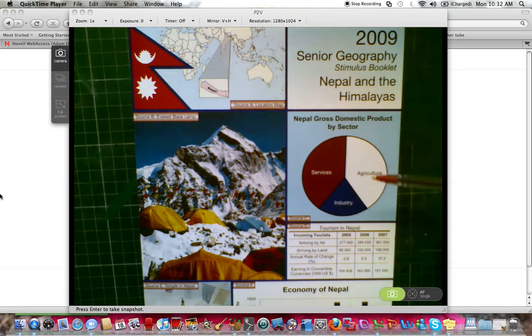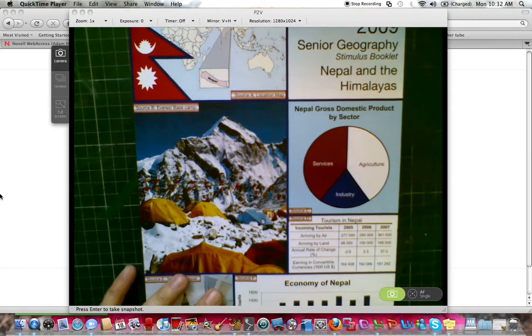We also have gross domestic product by sector. So we also look at what the country makes in terms of its money, its earnings, and how it's divvied up. So again, you could be asked a simple question about, to what extent does the industry contribute to Nepal's GDP? Obviously, in this instance, a bit like a peace sign, industry is smaller to agriculture and services.